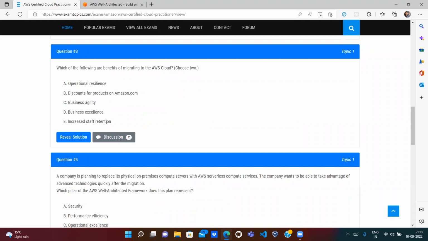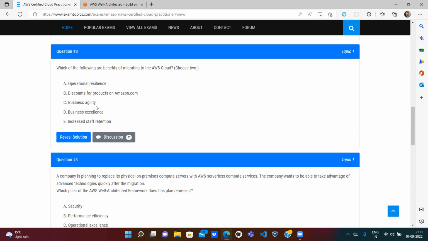Whether we spin up our service on the cloud or on premises, that doesn't mean that people will stay in the company. So E is also wrong. B is wrong, E is wrong. So only 3 options are left: operational resilience, business agility, business excellence. If we go with business excellence, would our business become more excellent? No, we are just using our service, either on the cloud or on-premises. It could be, but not very much.